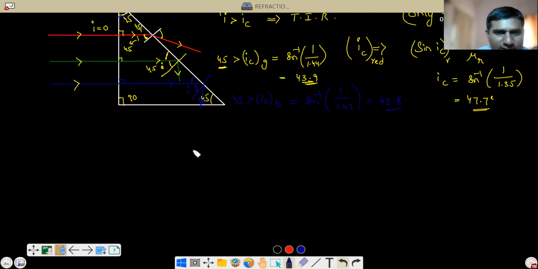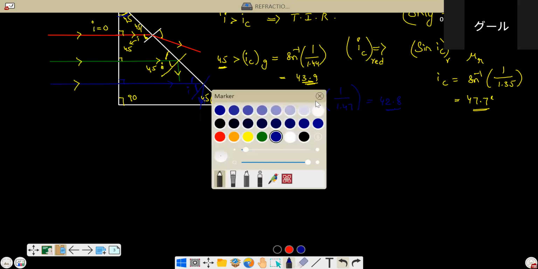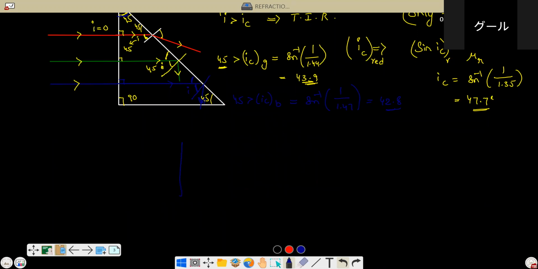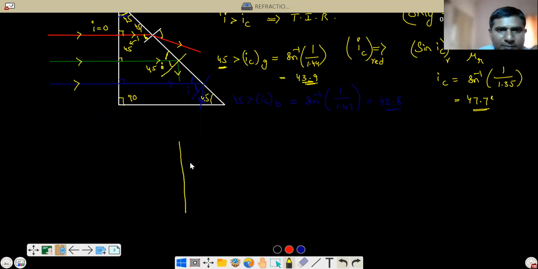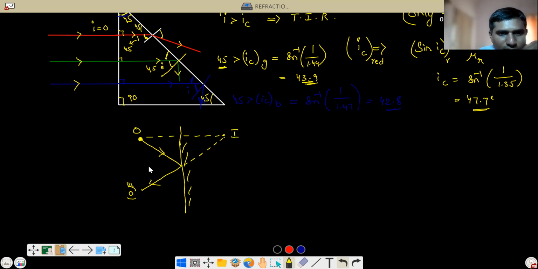Suppose let us say there is a plane mirror here. Now a light ray from the object is incident like this, and it will get reflected back like this. Correct or not? So now you will see the object's image here like this. Now you will see this object as if it is here. Correct or not? Now are you asking whether this is total internal reflection?